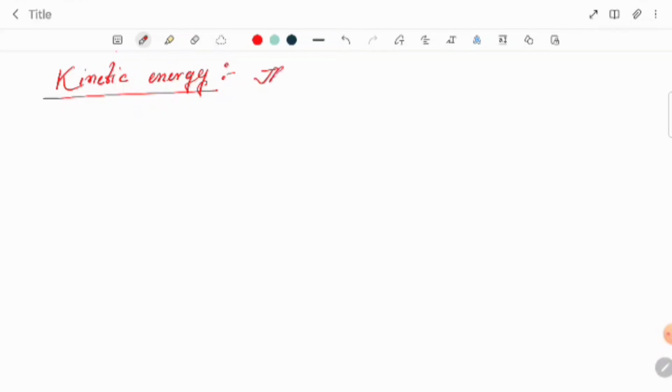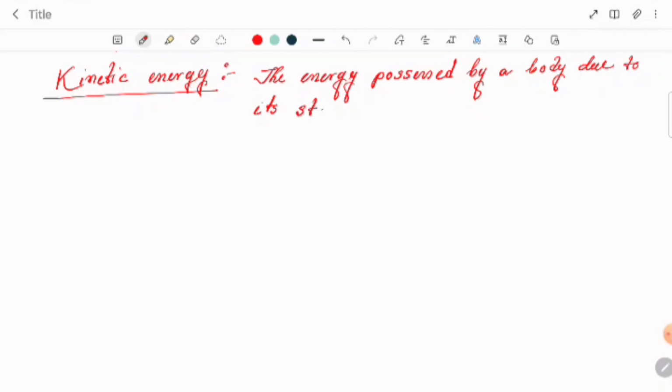So what is the kinetic energy? We can say that the energy possessed by a body due to its state of motion is called kinetic energy, which we write as KE.